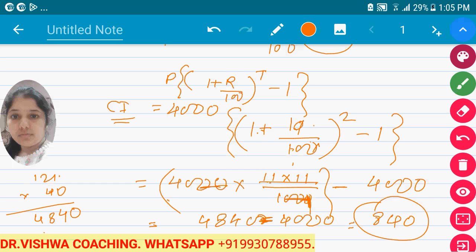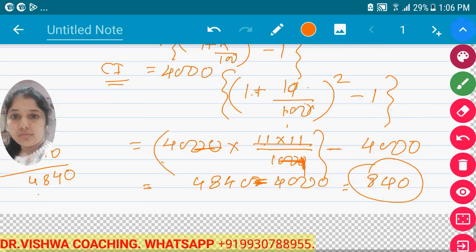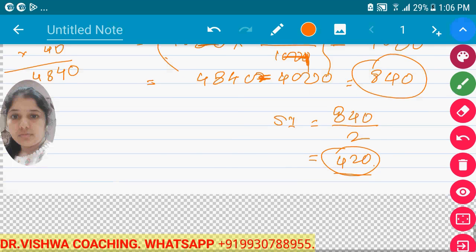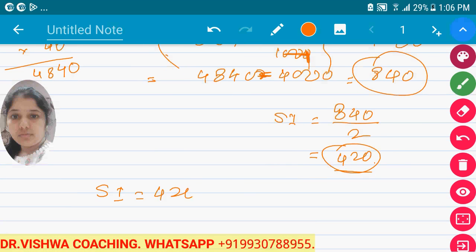Now the simple interest is half of the compound interest. So if compound interest is 840, simple interest is 840 divided by 2, which is 420 rupees. Now here we got the value of simple interest as 420.